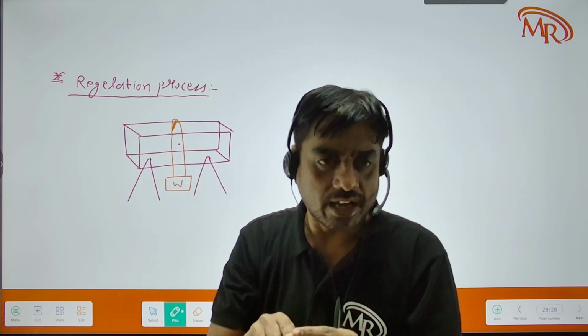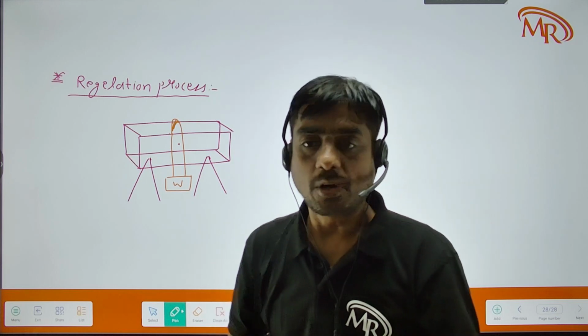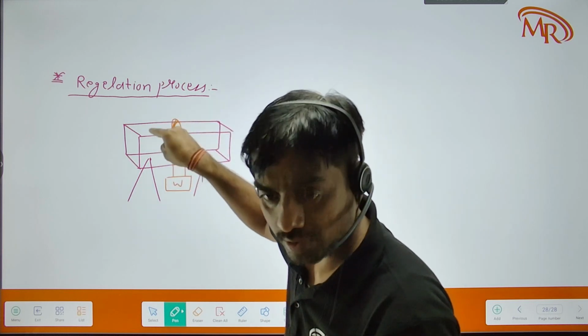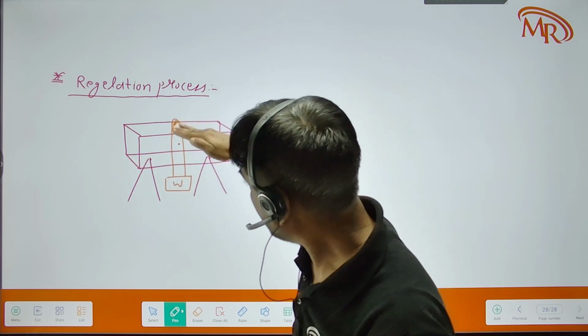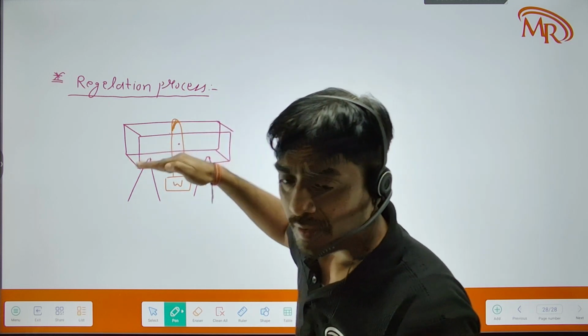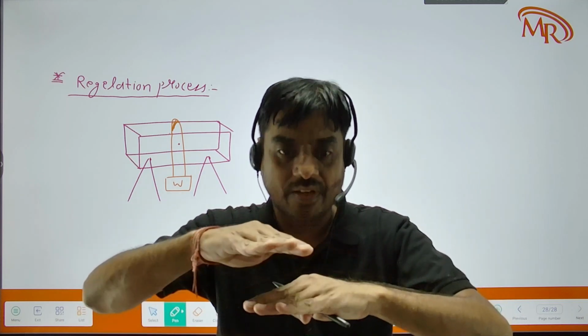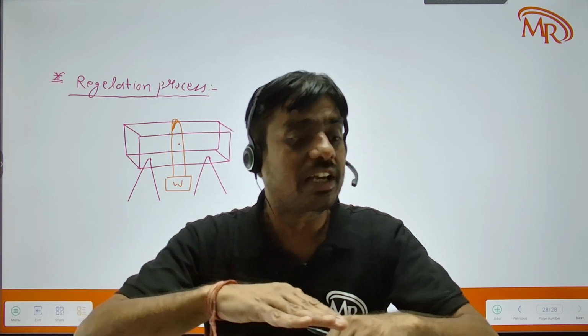And finally when this thread comes out from the slab, the slab will not break. Why? Because when this thread moves inner to the slab, the pressure from above the thread will decrease again.